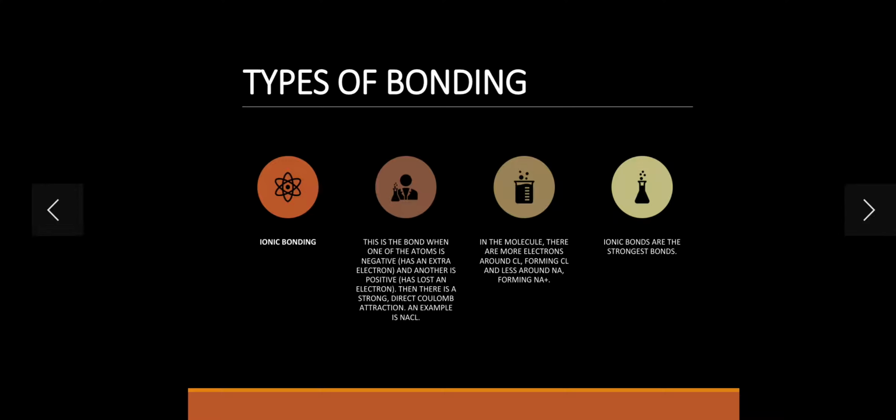So this type of bonding is called ionic bonding, and it is a very strong bonding compared to other types of bonding. Ionic bonding is a very strong one.